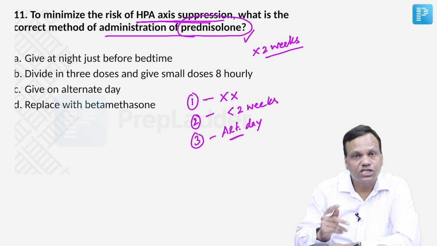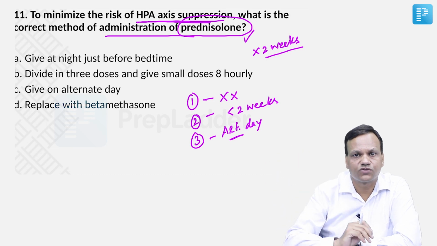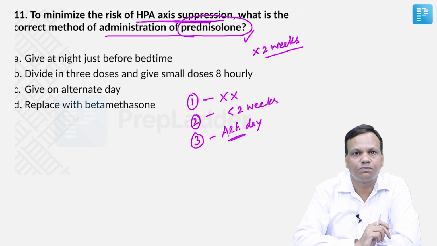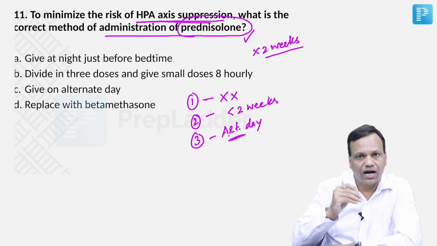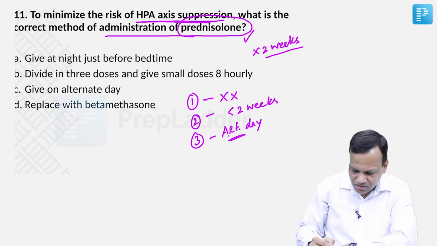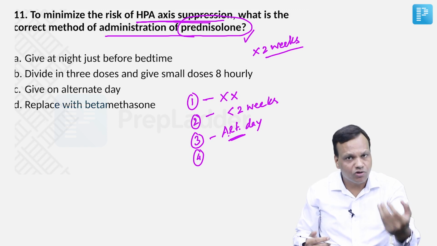And if a steroid is very long acting, like betamethasone, dexamethasone, they work for 36 to 48 hours. So in that case, even alternate day therapy will cause HPA axis suppression. So if it is on alternate day therapy, we should give a short acting steroid, not a long acting one. Okay, suppose the disease is severe, we cannot afford to give on alternate day, we have to give daily.